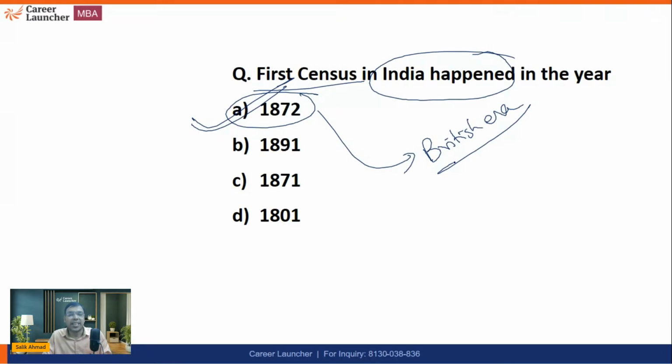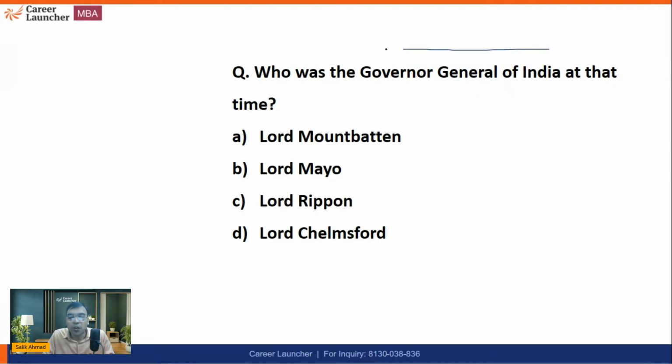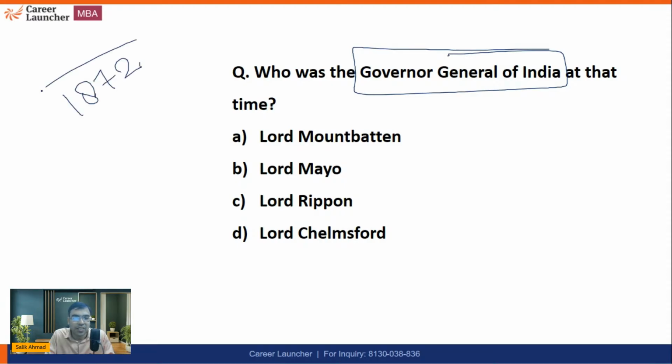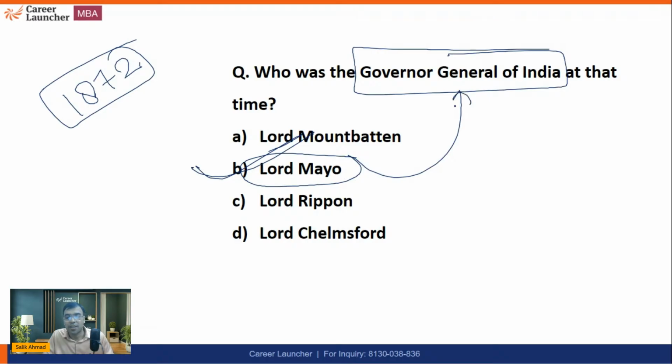So the answer is 1872, and you have to tell me who was the Governor General of India when the first census happened in 1872. I'm sure you must be aware that in 1872 the British were ruling India, and at that time Lord Mayo was the Governor General of India. After 1858 we also call this post Viceroy. So the Governor General or Viceroy of India was Lord Mayo. So B is the right answer to this question.